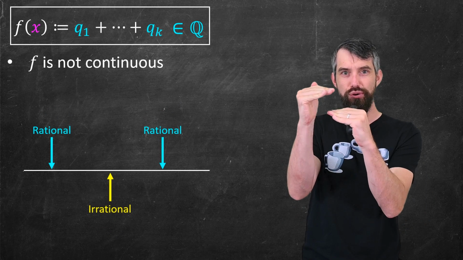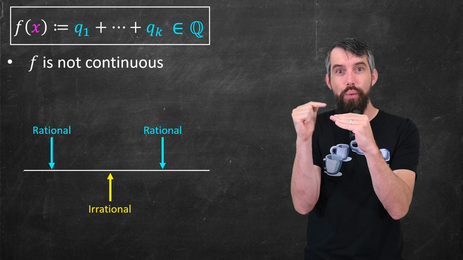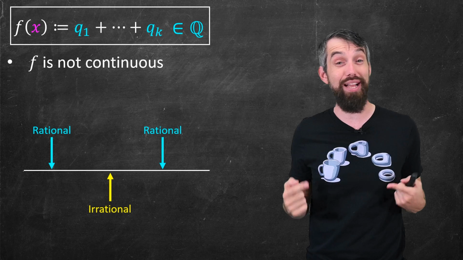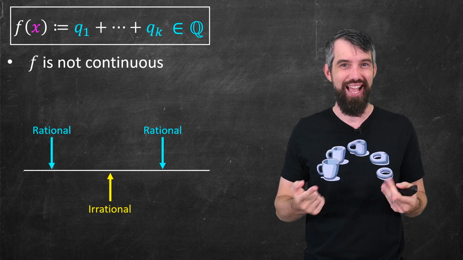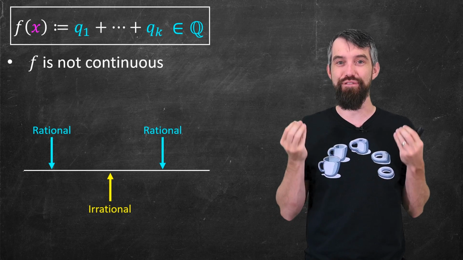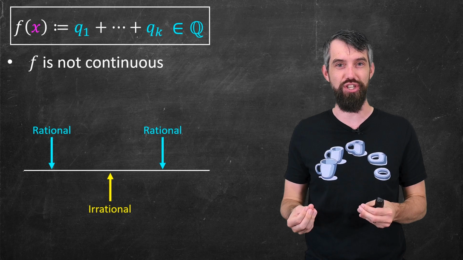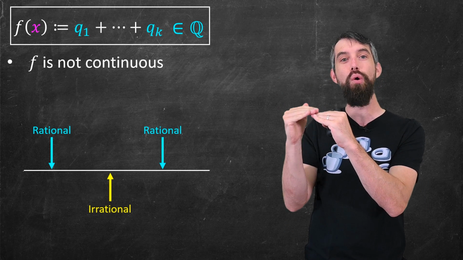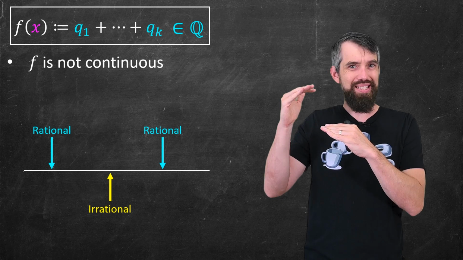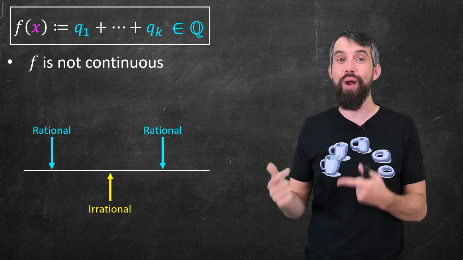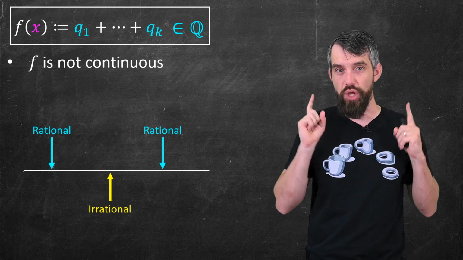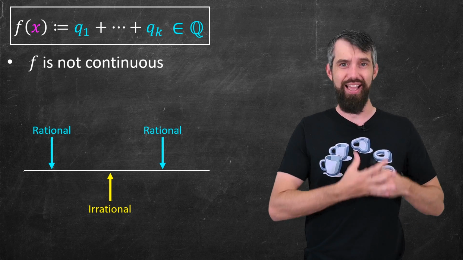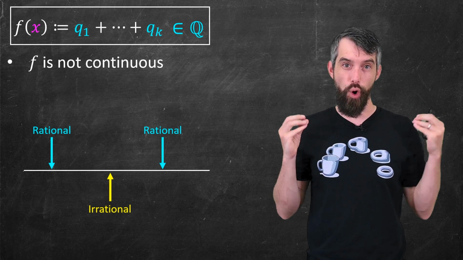No matter how close those rational numbers might be, there will always be that intermediate irrational number. And this implies the function cannot be continuous. It fails that intermediate value property of continuous functions. That if I have these two different outputs, it will never be able to attain all of the various outputs in between because it can never hit an irrational number. The output of the function is always rational. So this is not a continuous function. It's going to have tons and tons of holes in it.